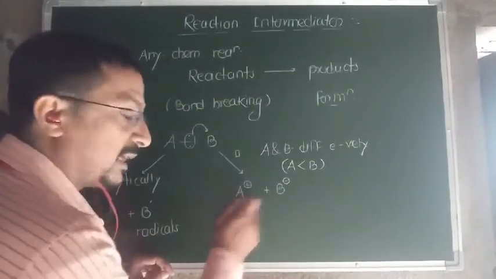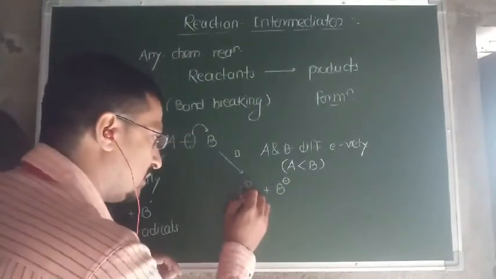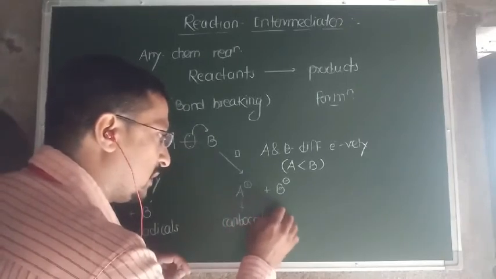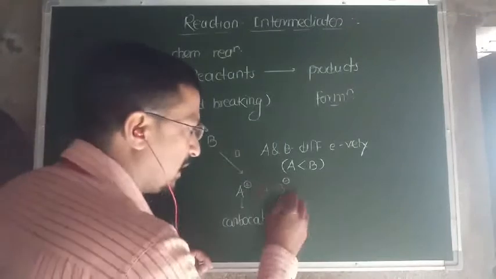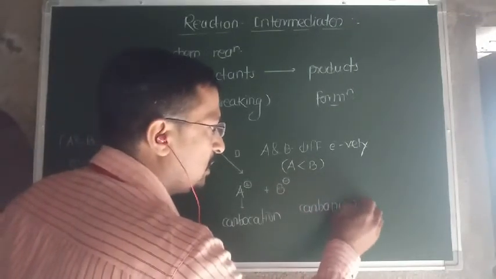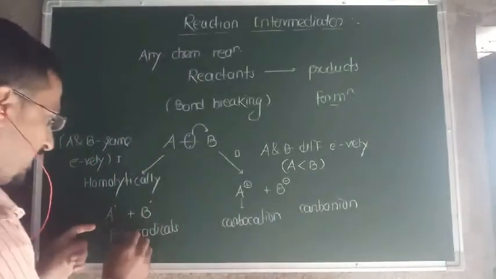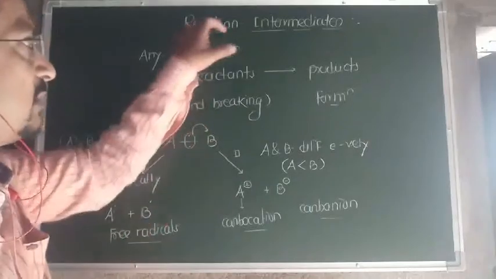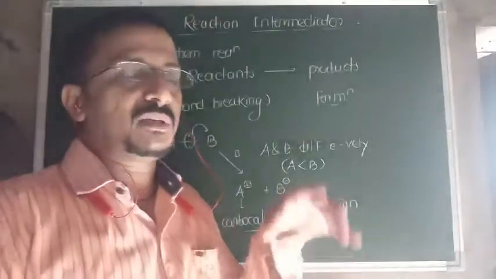Ions are formed. If A is carbon, then the positively charged species is called a carbocation. If B is also carbon, then carbon with a negative charge is called a carbanion. So these radicals, carbocations and carbanions are all termed reaction intermediates.